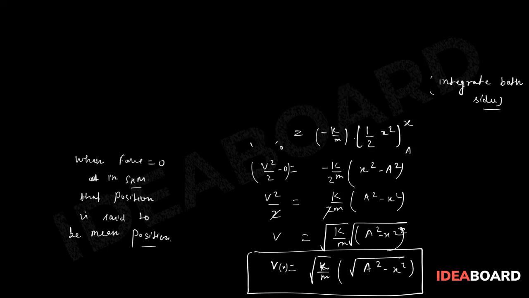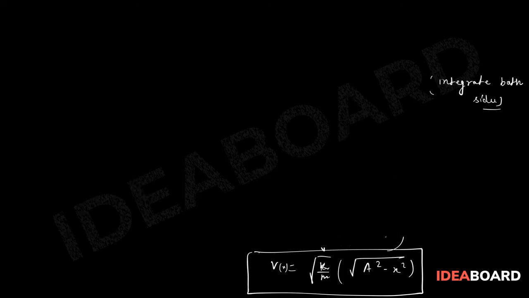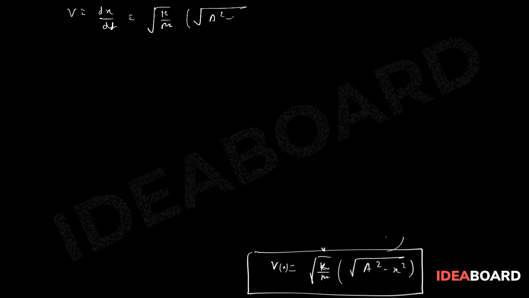So let us remove this segment now, which I don't need. I removed all of this. Now what I can say here, I know that v is equal to dx by dt from kinematics. So this v can be equated with this. So this will be minus root k by m and under root of a square minus x square. So this will be dx upon under root of a square minus x square equals root of k by m into dt. Let us integrate now.